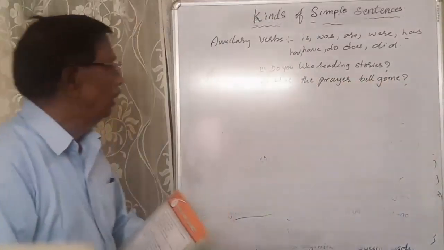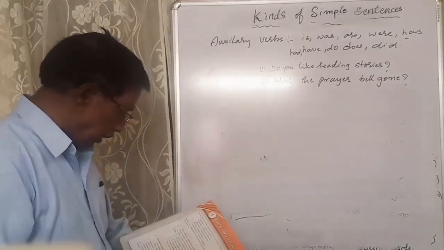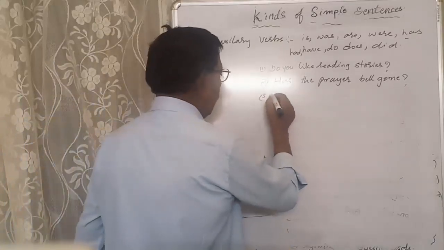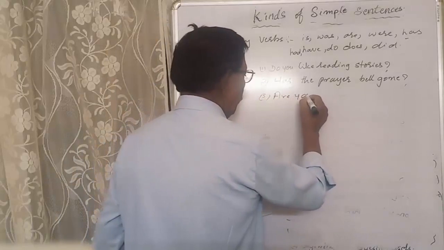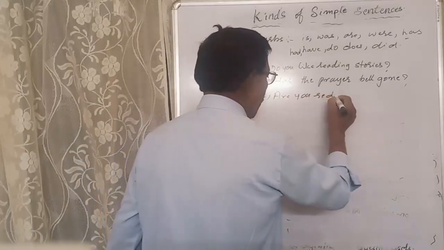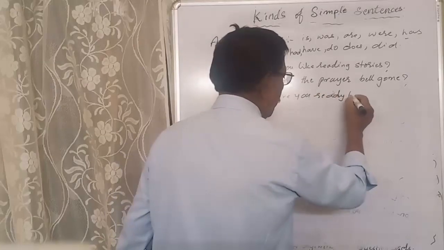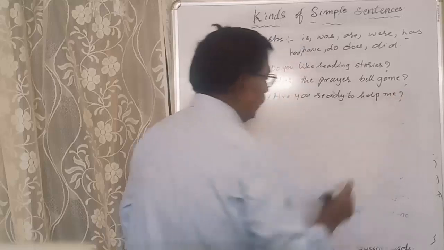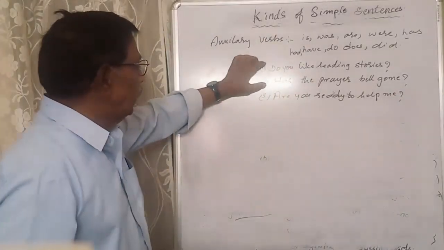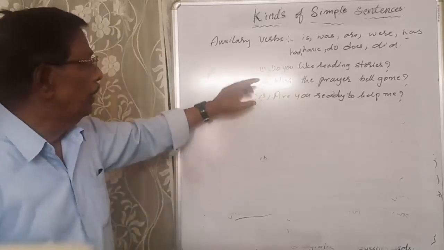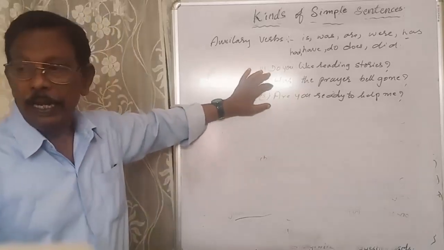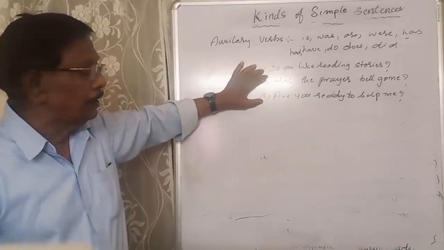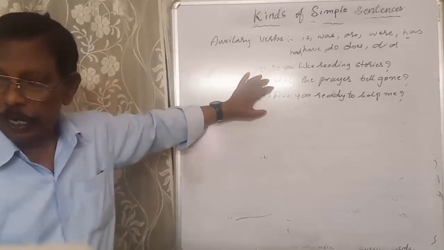Now see the third one. Are you ready to help me? Now, dear students, try to understand this. These three questions began with the auxiliary verbs. So we can say these are yes or no questions.